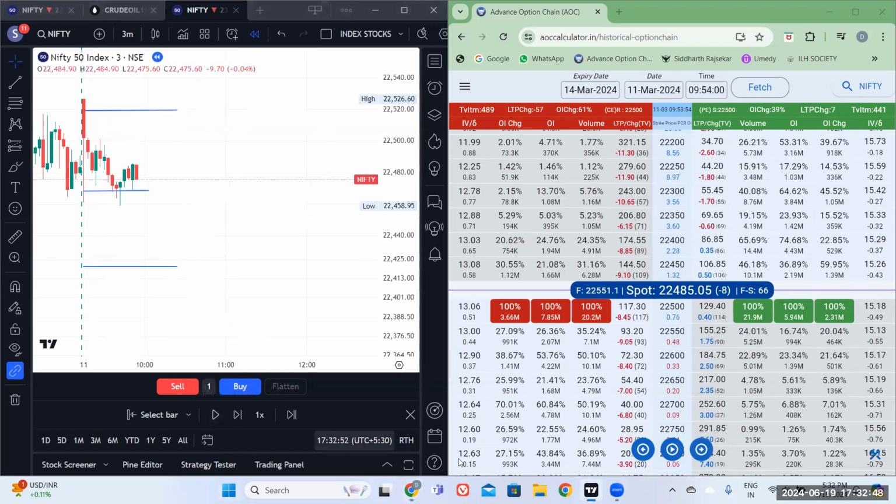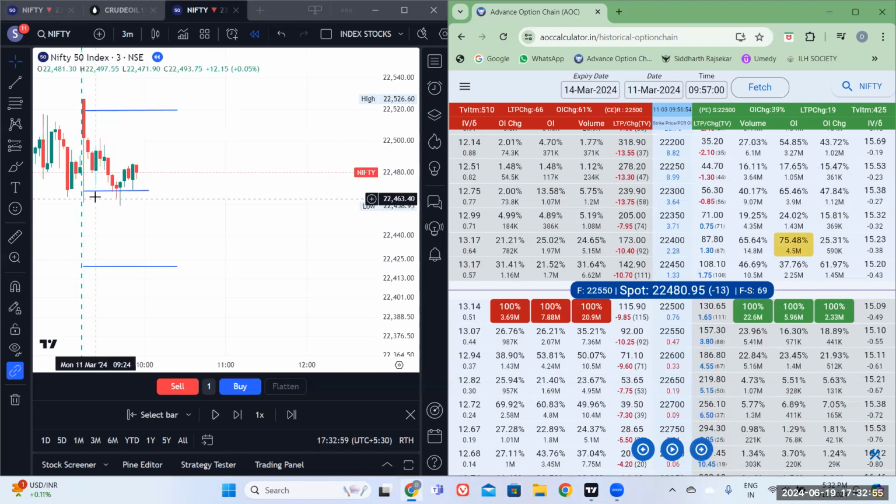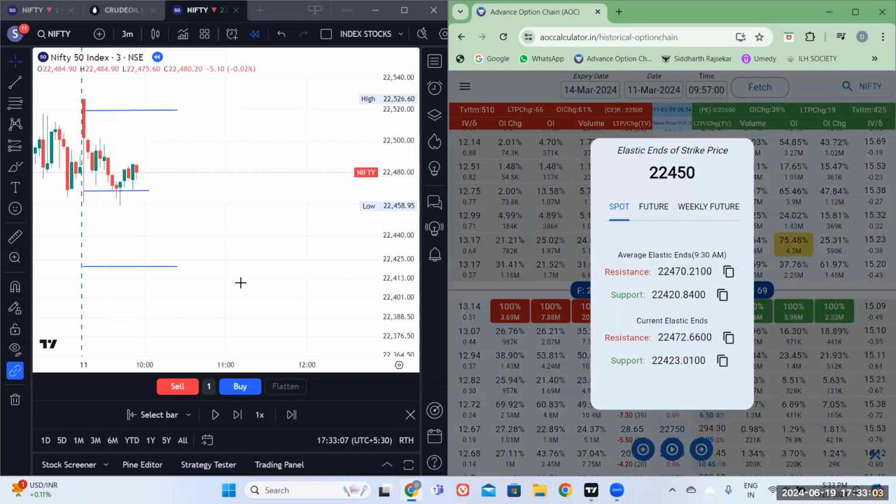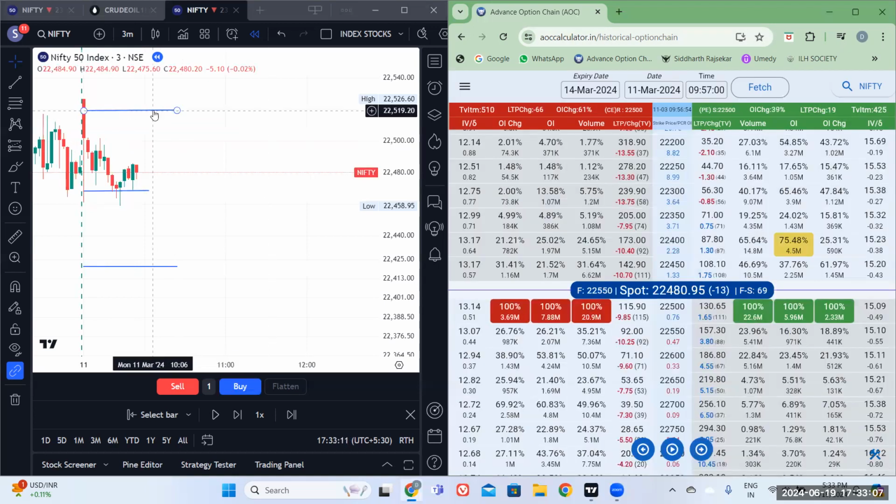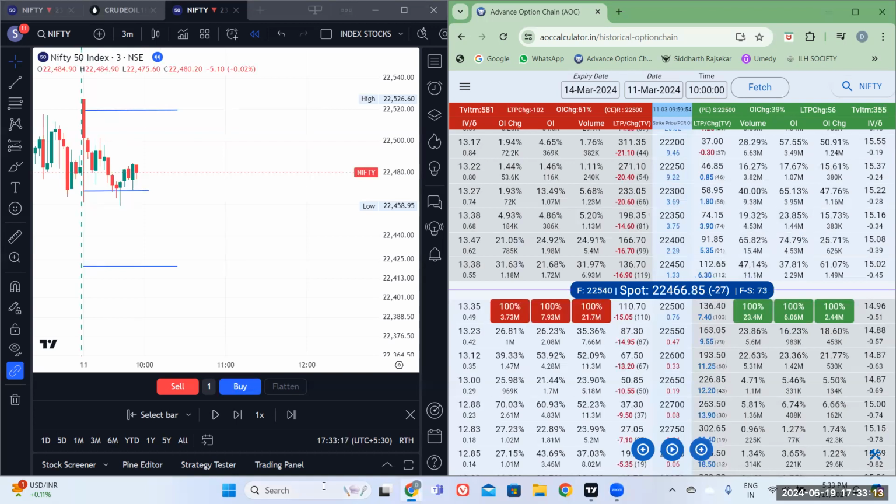So next one, this is a 3-minute chart. Seeing if there is any weakness, and if there is no weakness and the price has to fall, this will be the stop loss point. That is the support of 22,400, which is about 421.84. And the target will be this, right? So now let's see. Here we go. Again, the weakness went off.